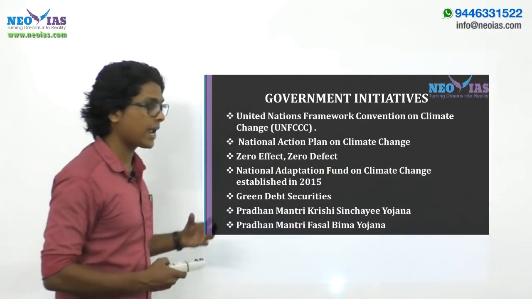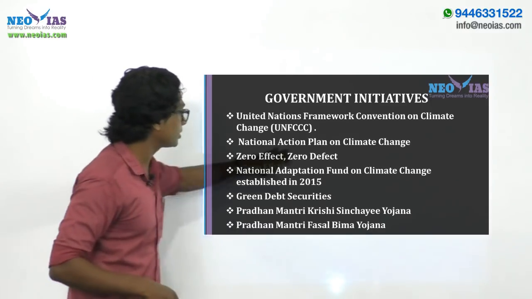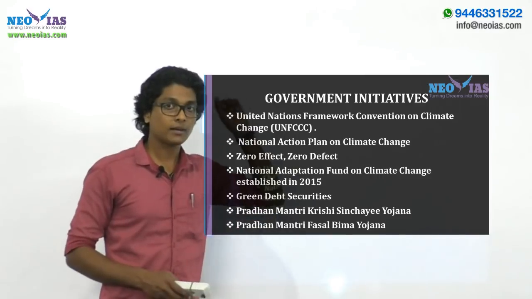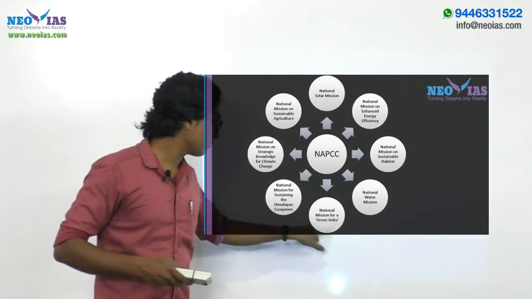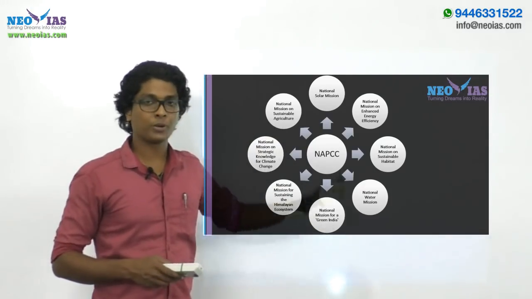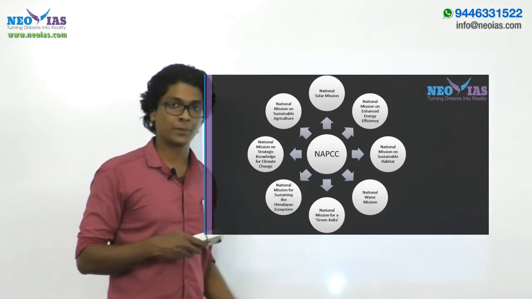This is another area from which UPSC has already asked a question. The plan has 8 separate missions. One such mission is the National Mission for a Green India, and UPSC has already asked a previous question based on this, about the objectives of the Green India Mission.